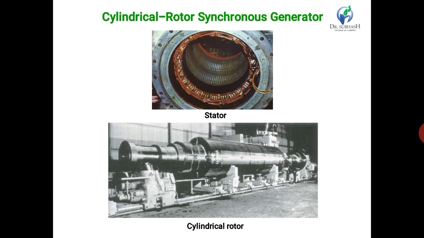The three-phase induction machine runs below the synchronous speed as a motor and above the synchronous speed as a generator, while the synchronous machine runs at the synchronous speed for both motor and generator. The three-phase induction machine is self-starting as a motor.